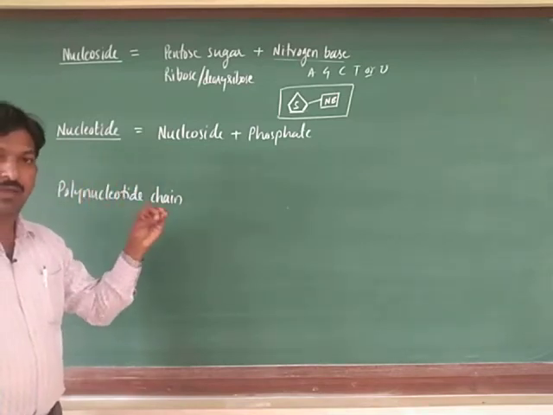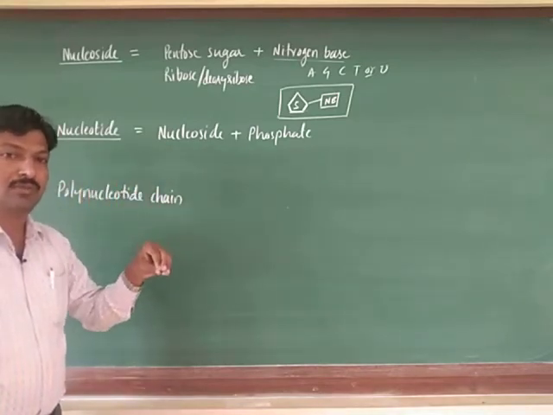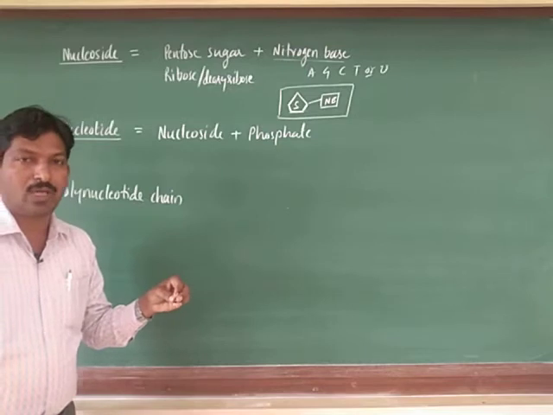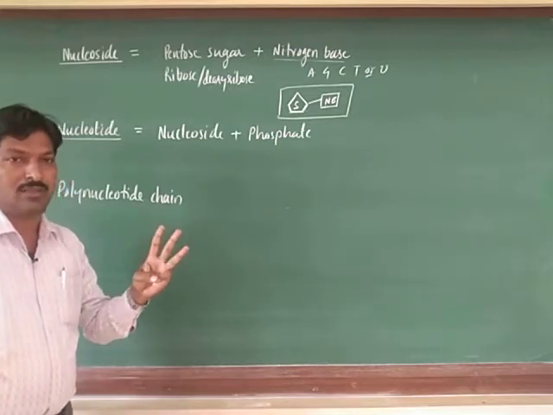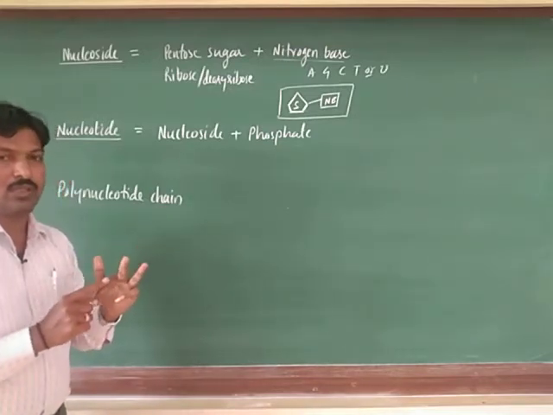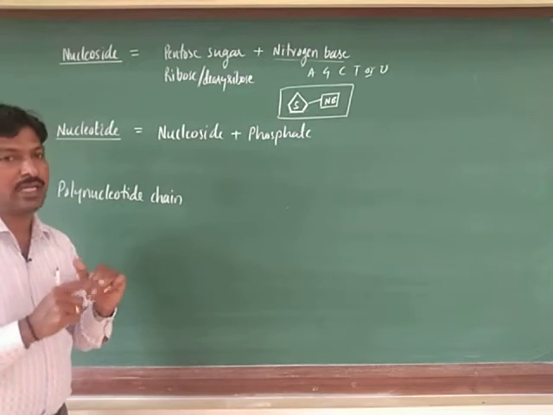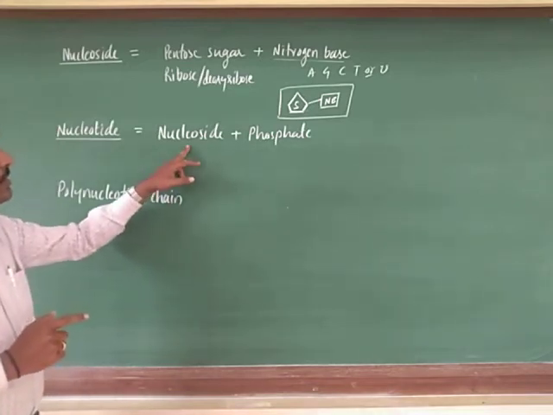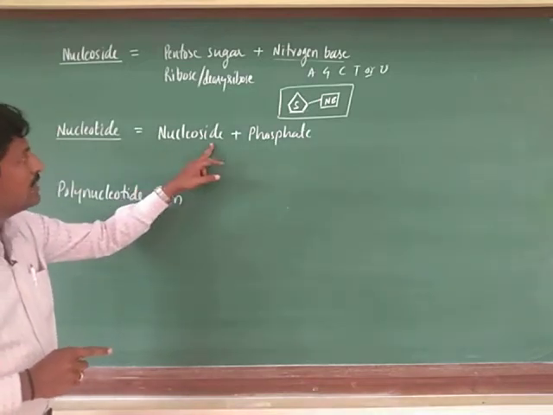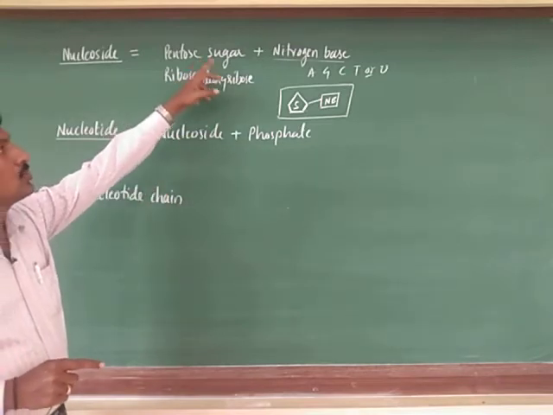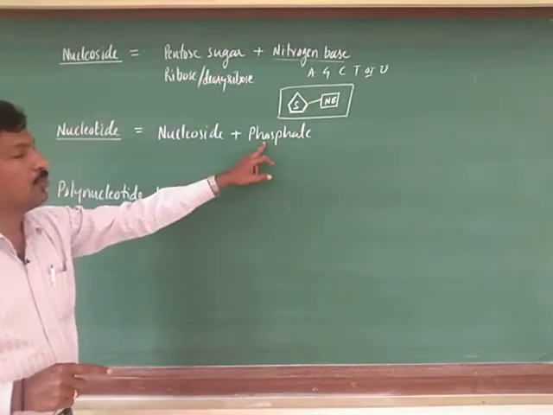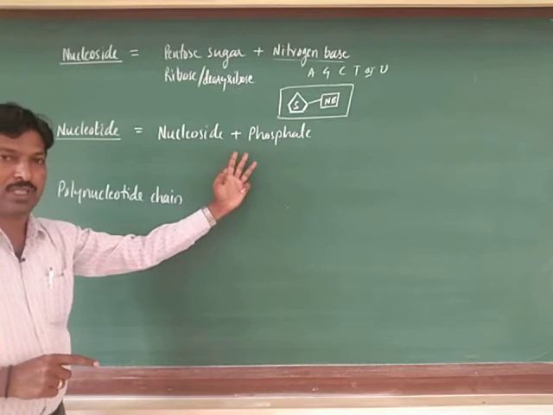The nucleic acid composition you have studied already: pentose sugar, phosphate and nitrogen base. Here the nucleoside already has two things, pentose sugar and nitrogen base, and next one more, phosphate. All three compositions are there.